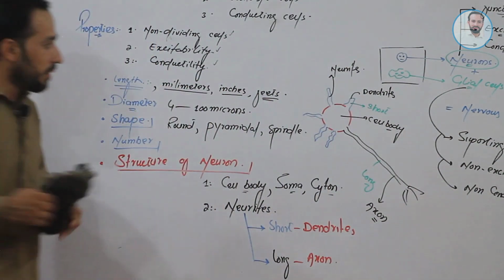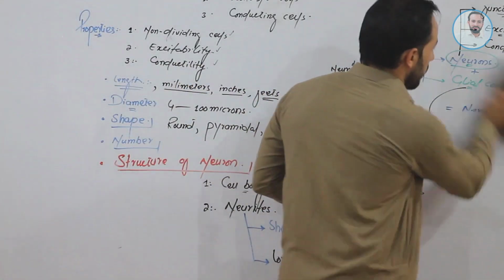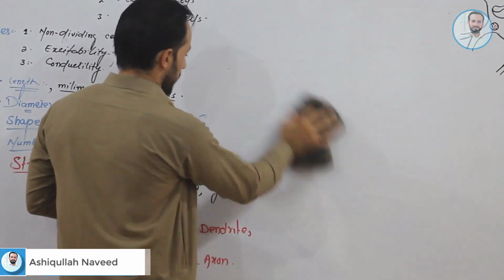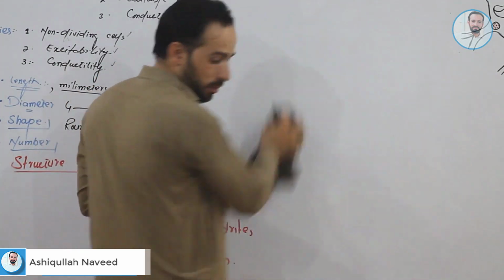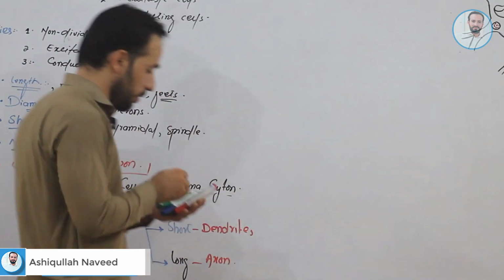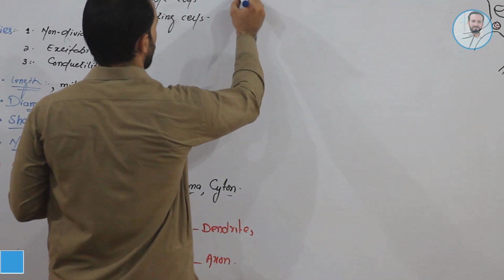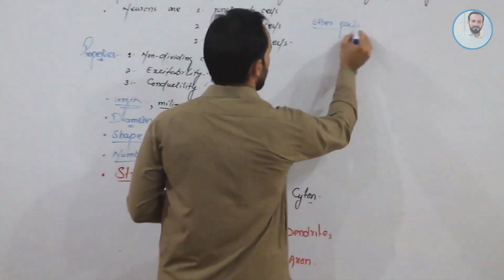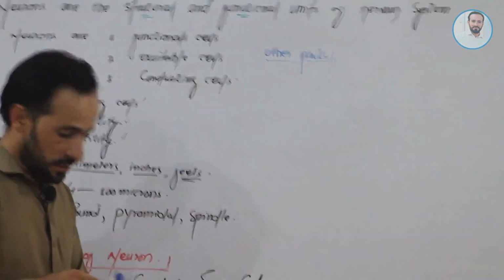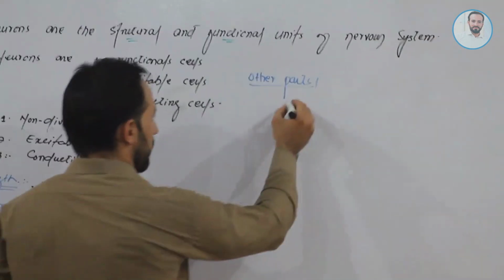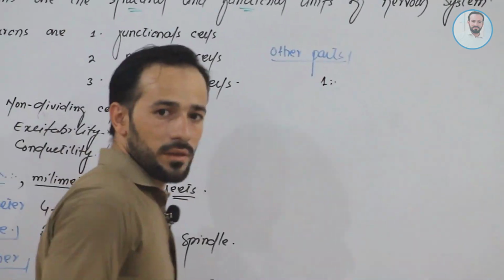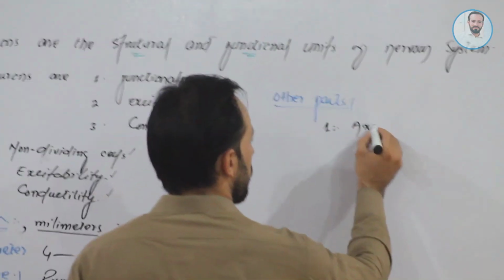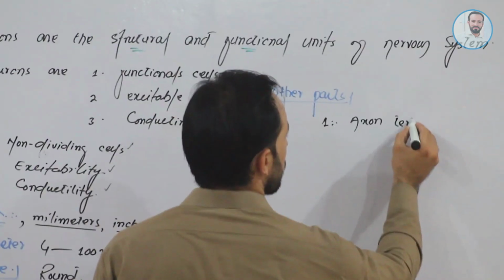We also have some other parts of the neuron. So let's write about some other parts of the neuron that everyone should know. Other parts may include, for example, number one, axon terminals.